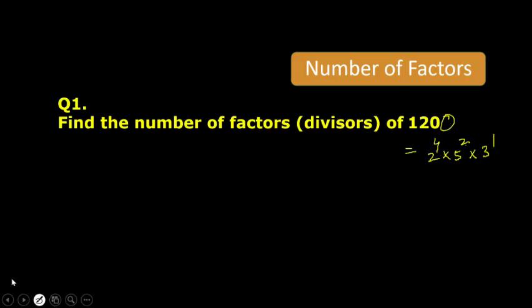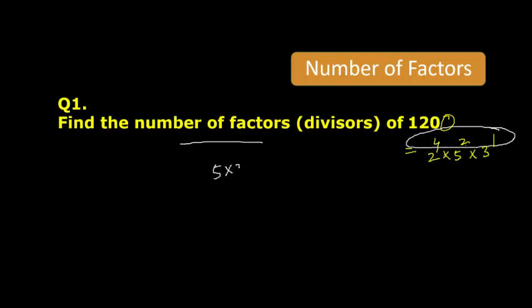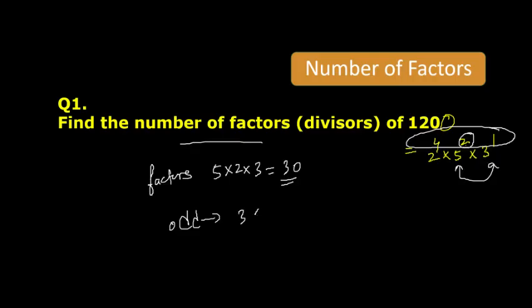So I have told you the three questions. First is the number of factors. So just add 1 in all these three powers, 5 into 3 into 2, you will get 30. These are the total number of factors. If I ask for odd factors, just add 1 in the odd powers. So add 1 in this, you will get 3. Add 1 in this, you will get 2. And multiply, you will get 6.